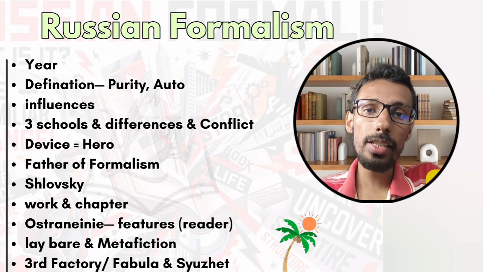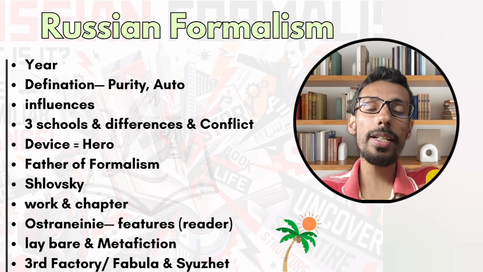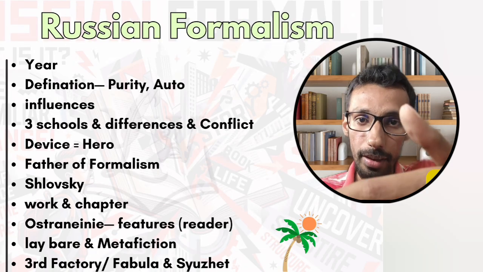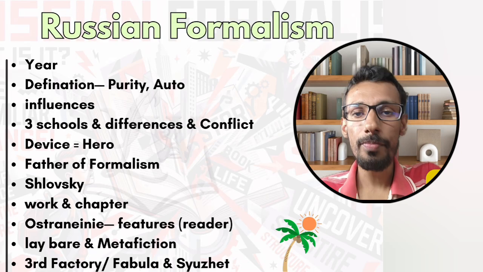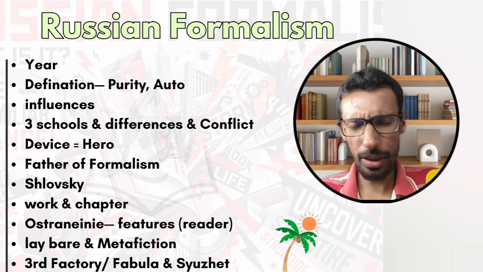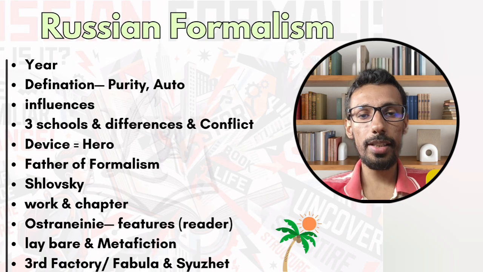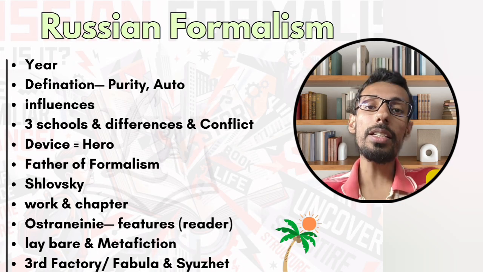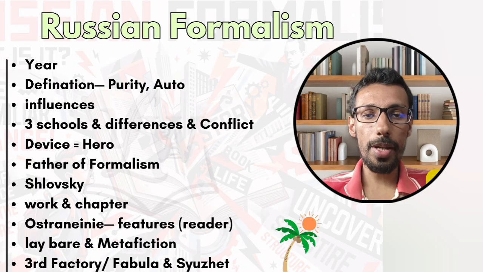When the writer is doing it, it is known as foregrounding. It is the methodology that the writer is using. But when I am going through that thing, when it has affected me, it is creating an effect on me, it is known as defamiliarization or Ostranenie. So defamiliarization or Ostranenie is always going to be based on the reader. On the other hand, the concept of foregrounding is going to be based on the writer.